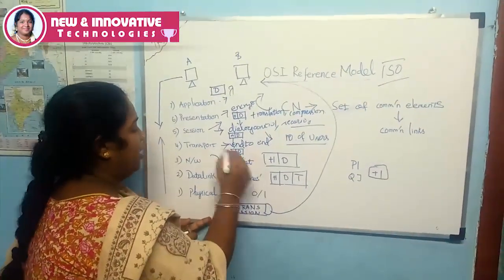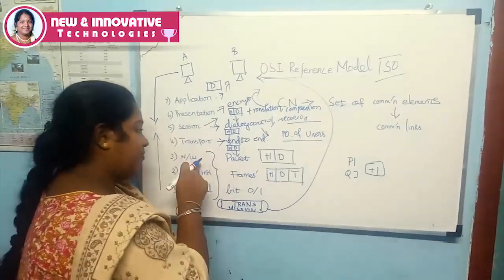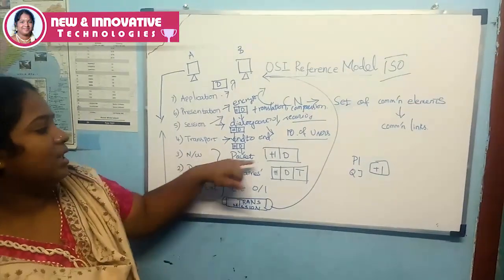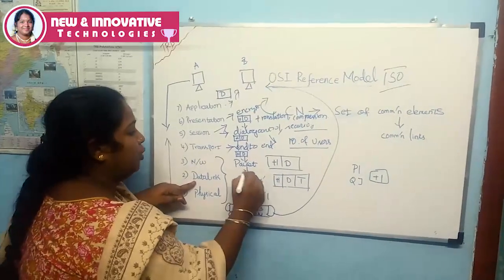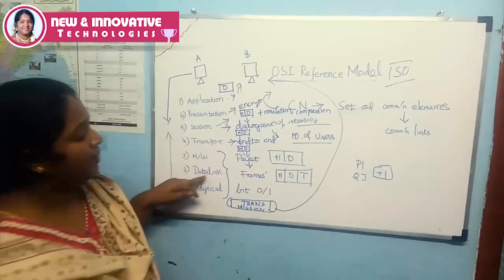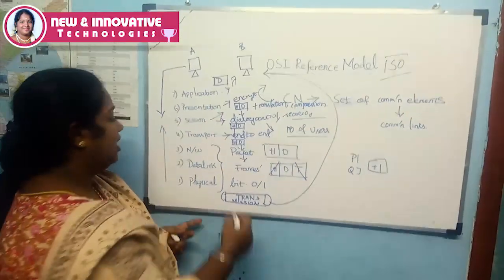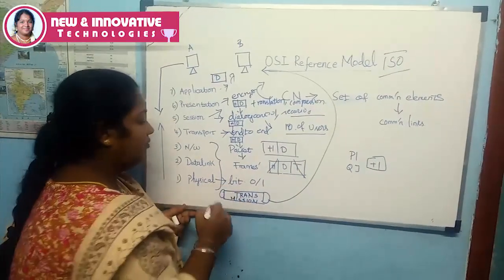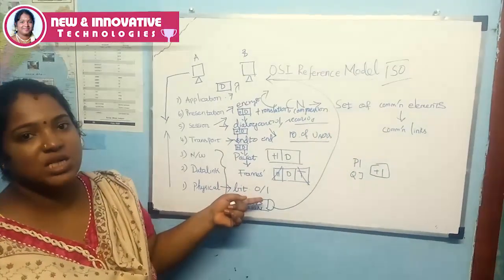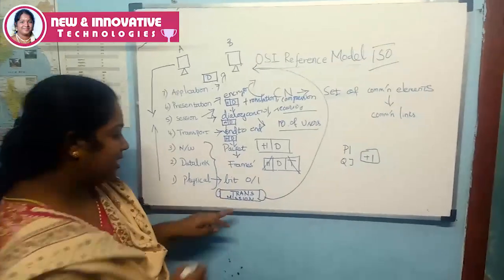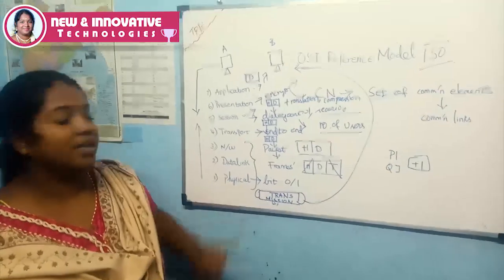From the transport layer, the data is forwarded to the network layer, here in the form of packets. Then we forward it to the data link layer in the format of frames. After that, we remove the header and trailer. Then only do we know the data, that means in terms of bits, zeros or ones. Through the bits, the transmission medium, which is nothing but an optical fiber or anything else. These are all the transmission media.